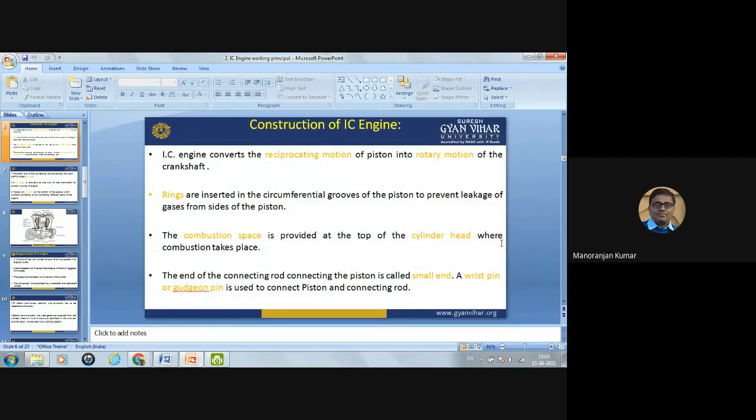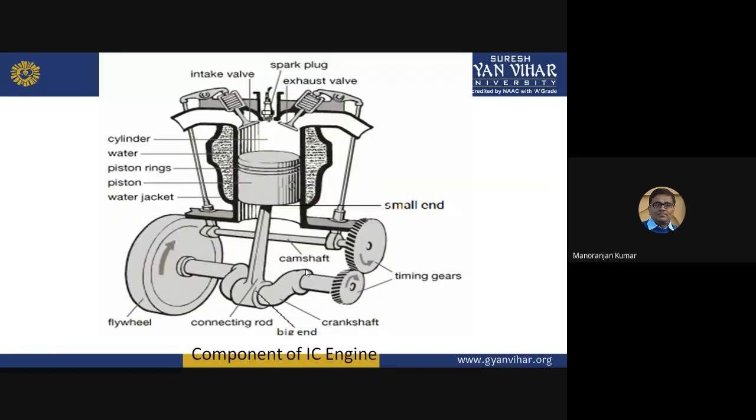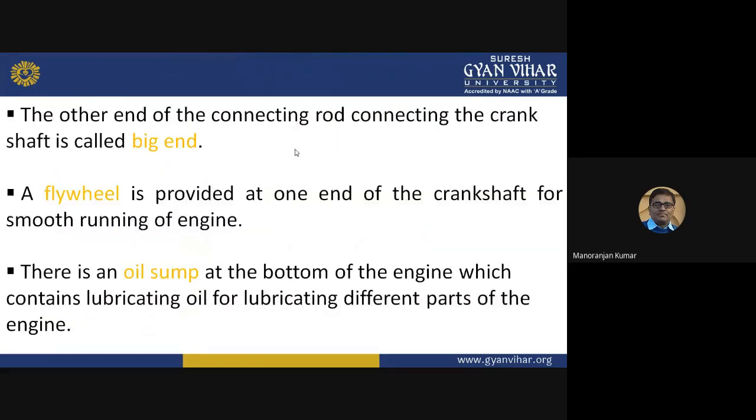Now the end of the connecting rod connecting the piston is called the small end, and a wrist pin or gudgeon pin is used to connect the piston and connecting rod. This end is known as the small end, and this end is known as the big end. Here the connecting rod is connected to the piston through a pin. That pin is known as the gudgeon pin or the wrist pin. The other end of the connecting rod, connecting the crankshaft, is called the big end.